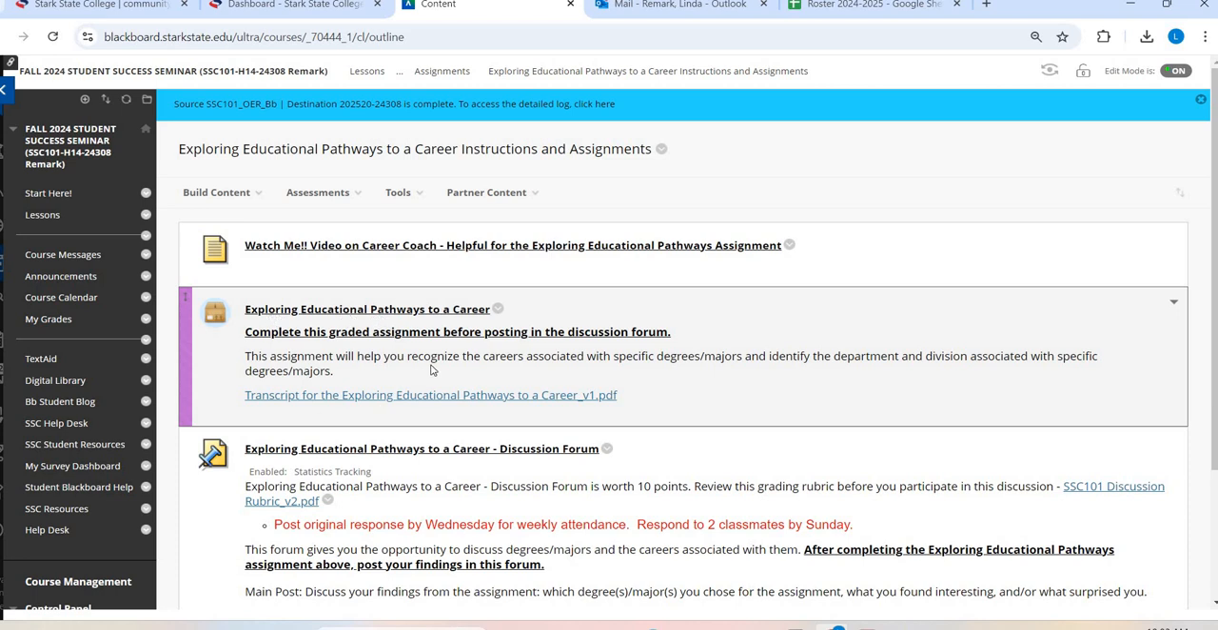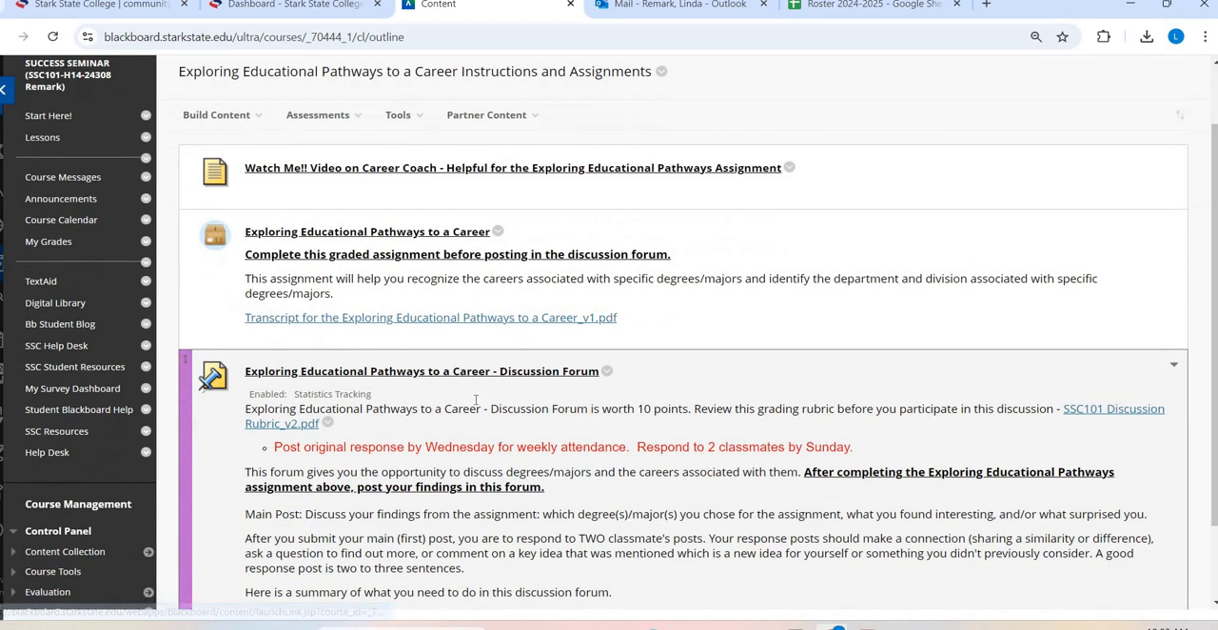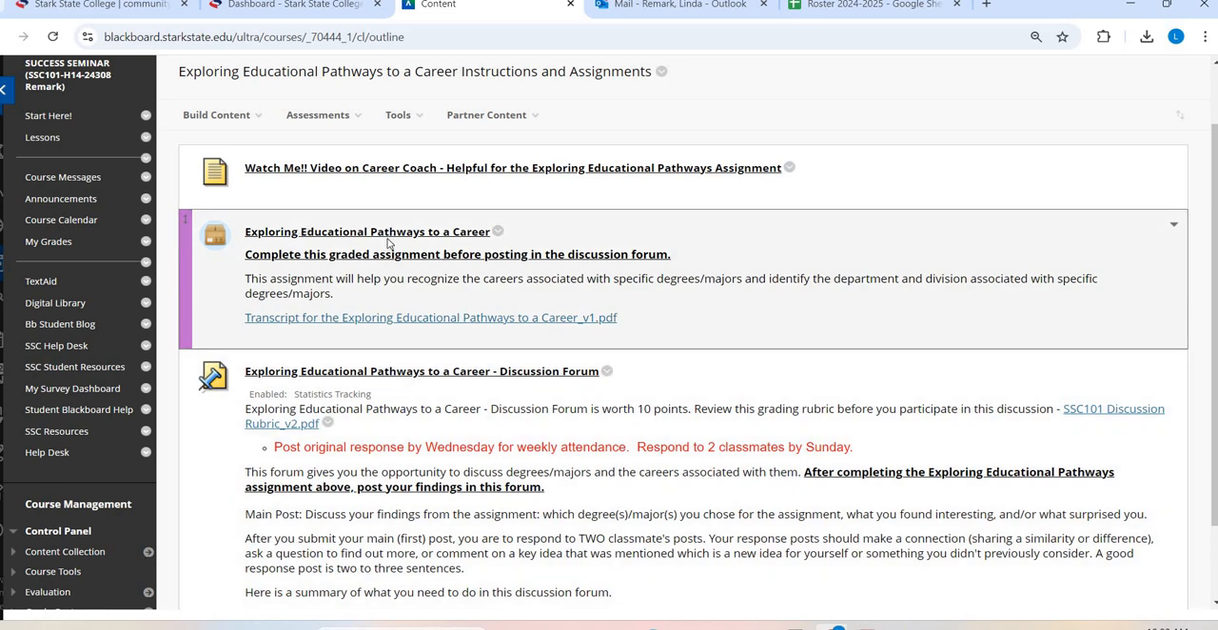All right, so you're going to have to complete this assignment right here first. Based on how you complete this assignment, that is what you will use to post to the discussion forum underneath. As always, your discussion forum is due by Wednesday for weekly attendance, and then responded to classmates by Sunday. But you also have to get this done by Wednesday because these two are connected. So you definitely need to get those 2 things done together.